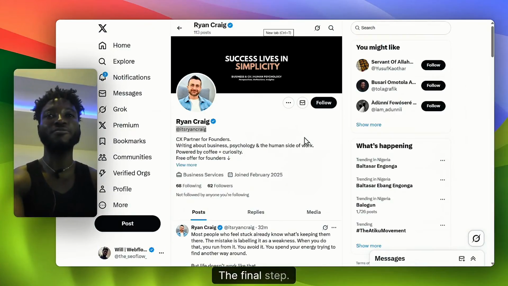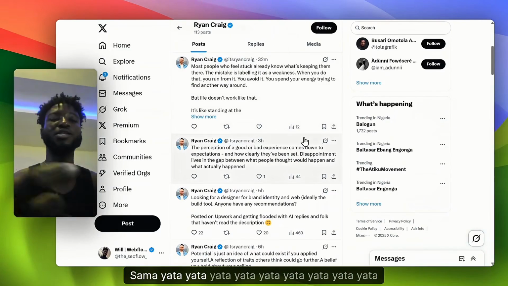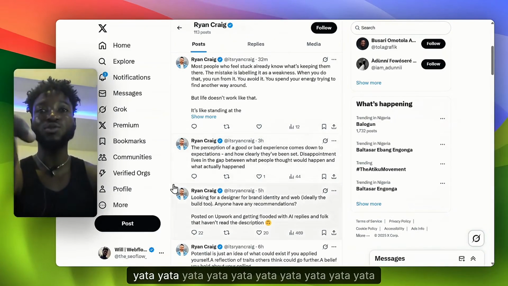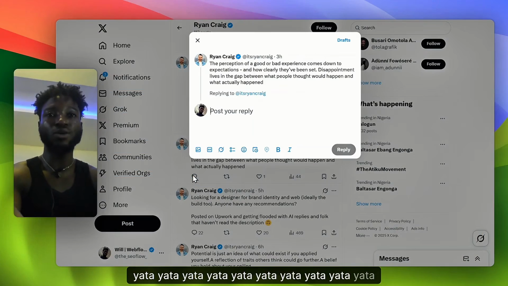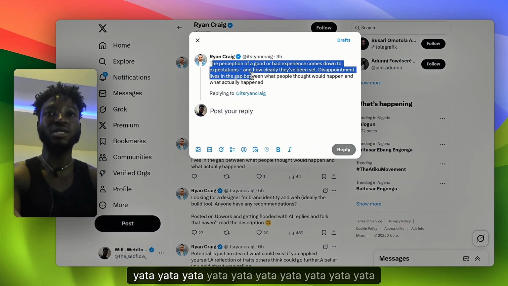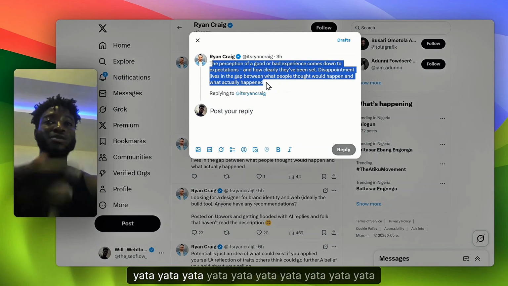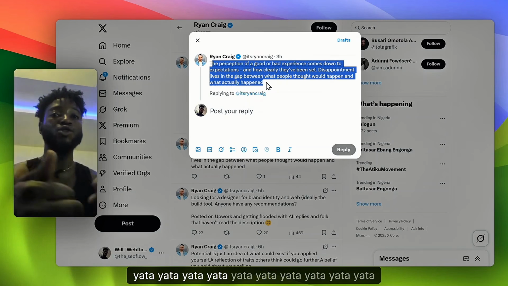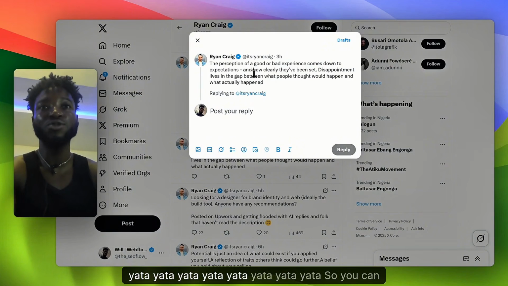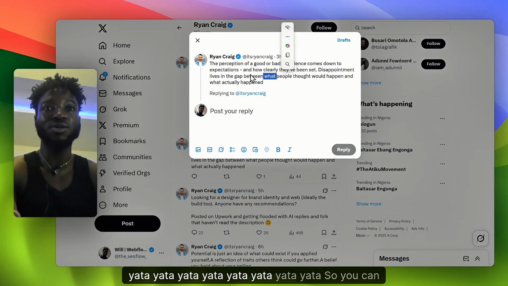So what's the next step? The final step. The same thing you did on his Instagram where you commented, you now come to his Twitter and comment under the post. So whatever the post is about, if he posted a dog, you say hey, that is a nice dog. Then you're not telling him that, hey, I messaged you, please check your DM. This one is about how the perception of a good or bad experience comes down to expectations.